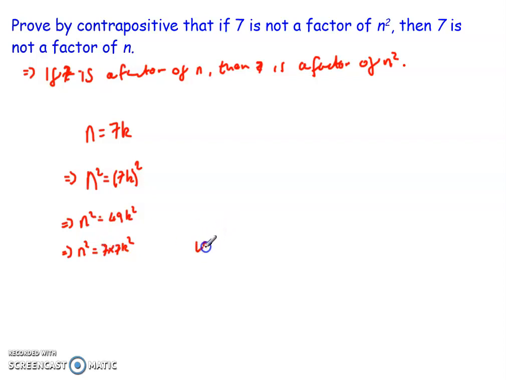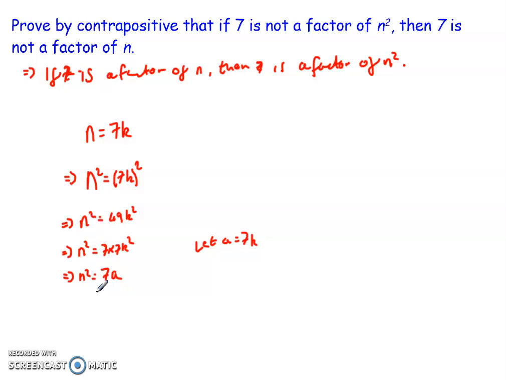Now in this one, I'm going to let a equal 7k. So what that then means is that n squared is equal to 7 times a. So n squared is a multiple of 7, so 7 is a factor of n squared.